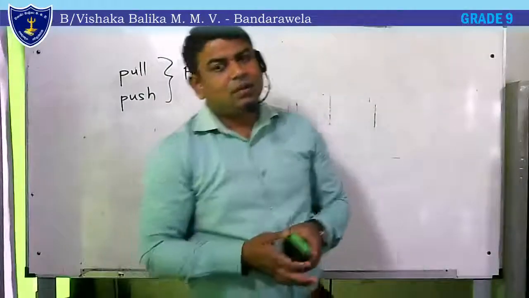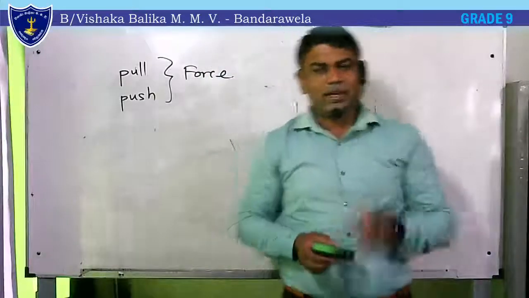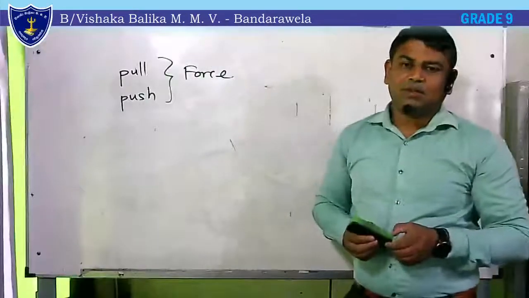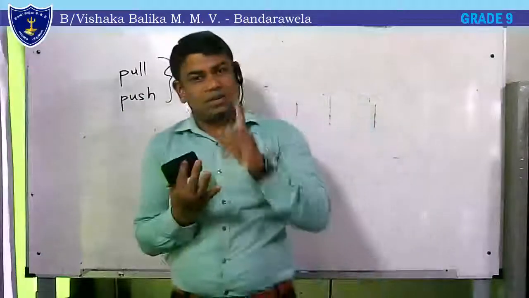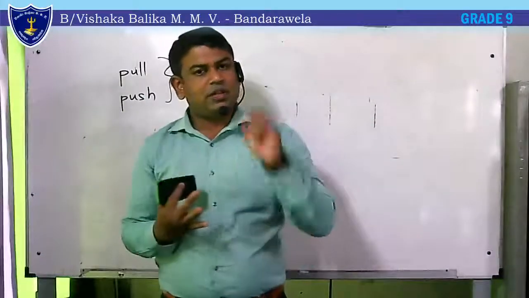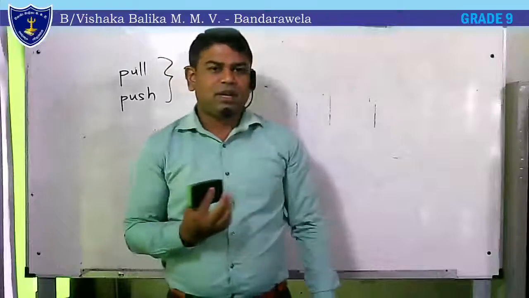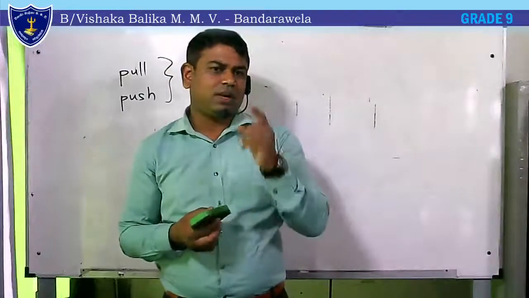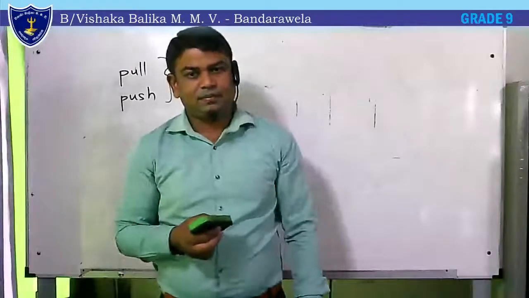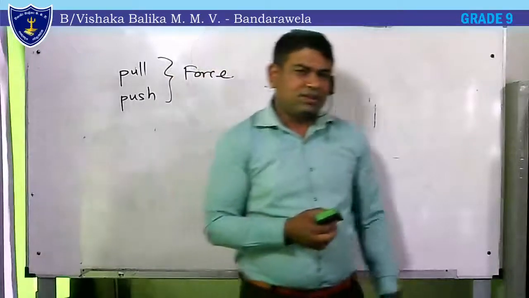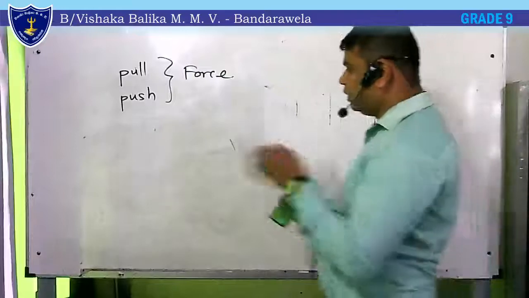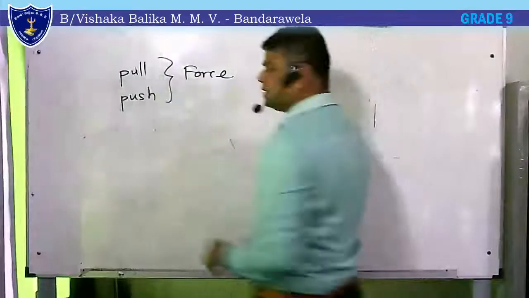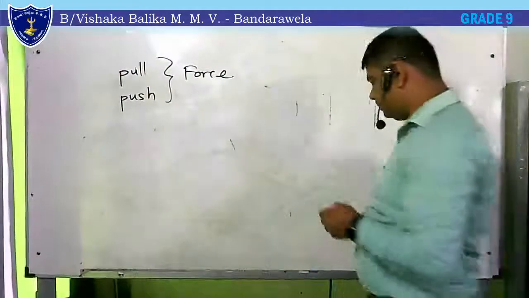Therefore, the point of application is very important. Forces have a magnitude, a measurable quantity, also a definite direction, and we always talk about the point of application, right? There are three things. The point where the force is exerted on an object is the point of application.